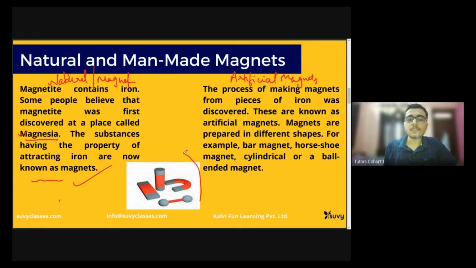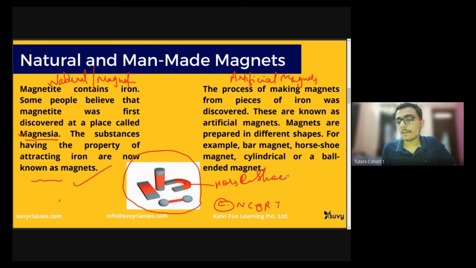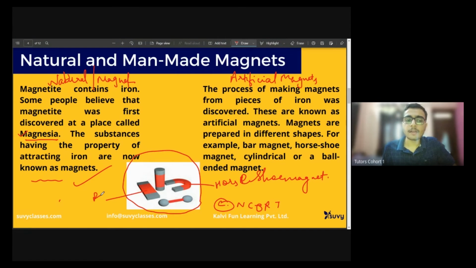You might have seen these images in various places, also in your NCERT textbook. I have taken it from NCERT, so credits to NCERT. Artificial magnets can be found in various shapes. This is a horseshoe magnet. There are various other shapes: this is a bar magnet, this is a cylindrical magnet, and this is a ball ended magnet.